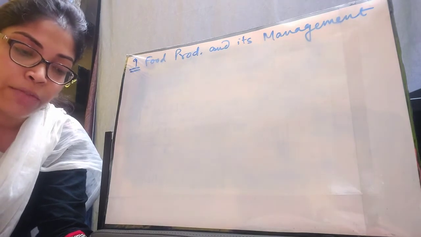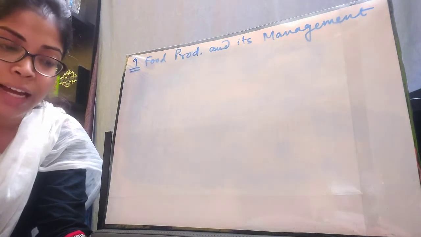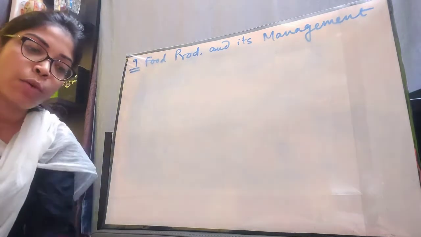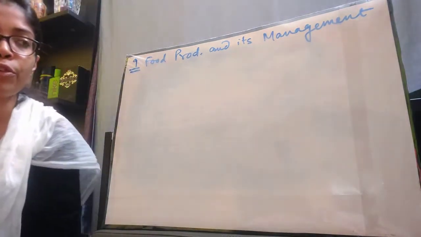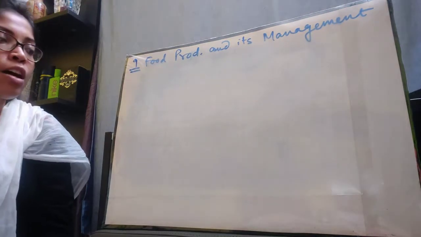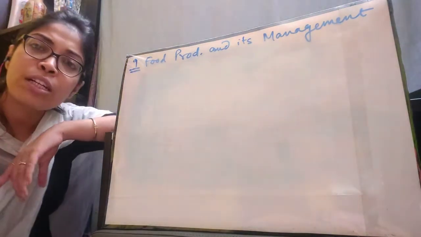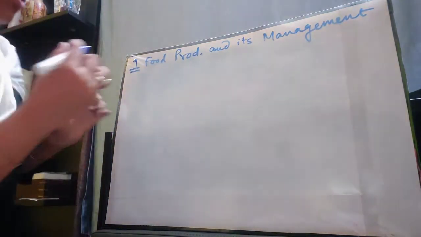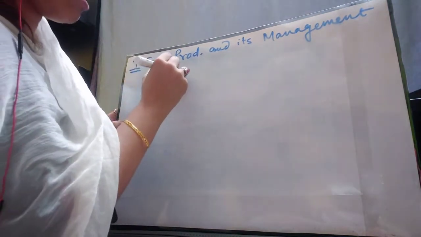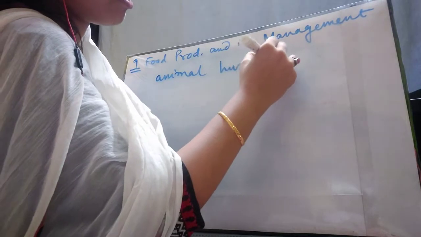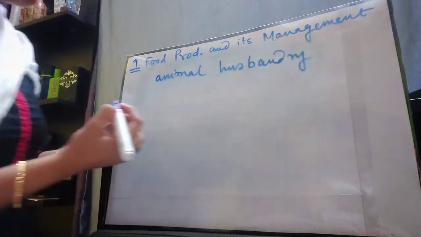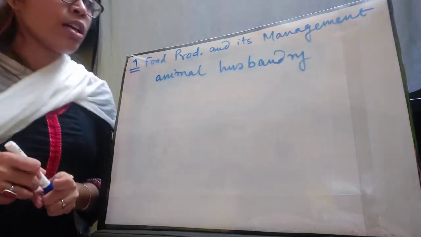Human beings obtain food mainly from agriculture and animal husbandry. Now, you all know what agriculture is, right? It means the growing of crops, taking care of crops, storing crops, all these things fall under agriculture. But what is this new term, animal husbandry? You will find the definition on a later page.